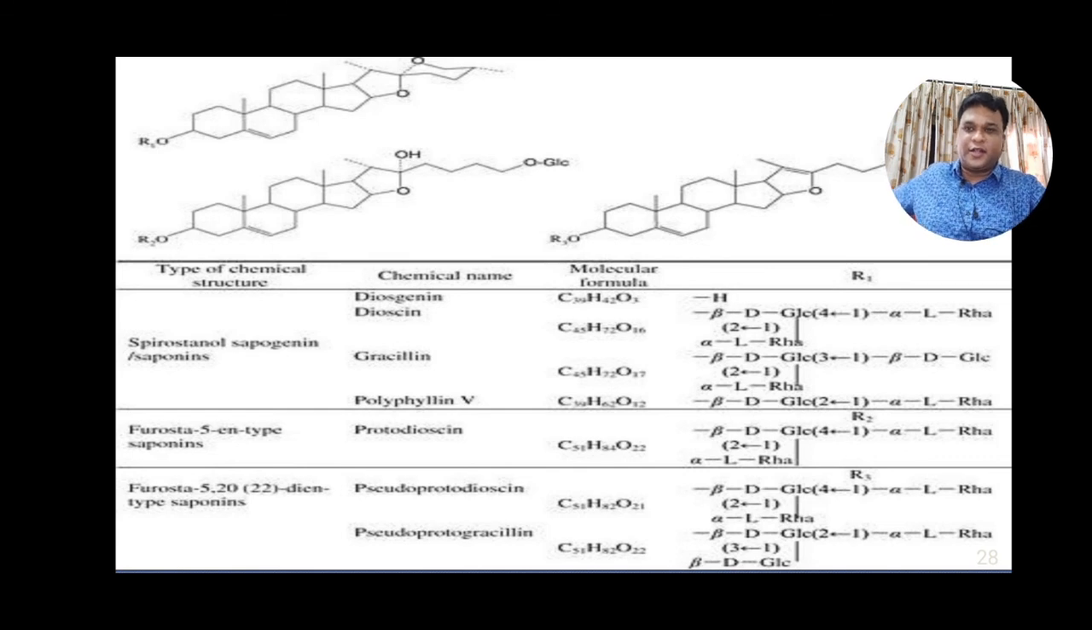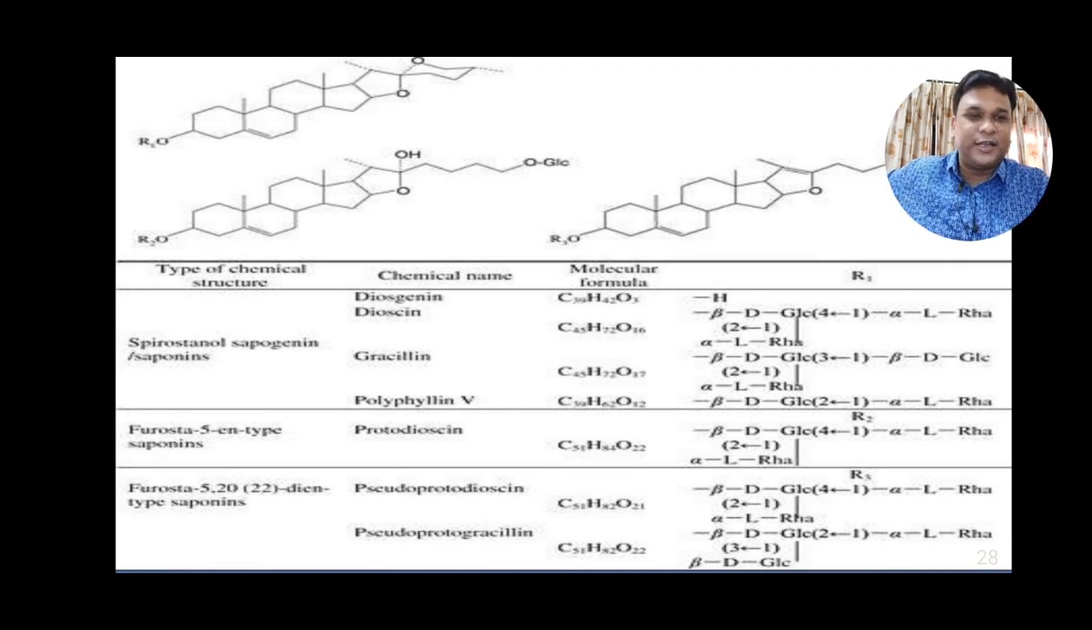Here are the different chemicals and their structures which are found in Dioscorea deltoidea and various species and varieties of Dioscorea: diosgenin, dioscin, gracillin, polyphyllin 5, protodioscin, pseudoprotodioscin and pseudoprotogracillin are the different saponin glycosides which are present in the Dioscorea roots.